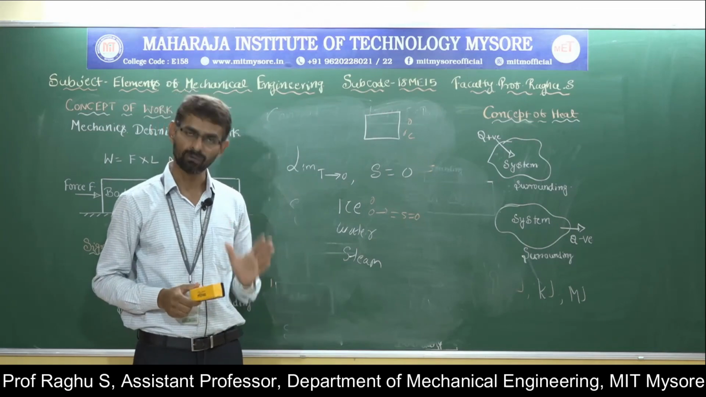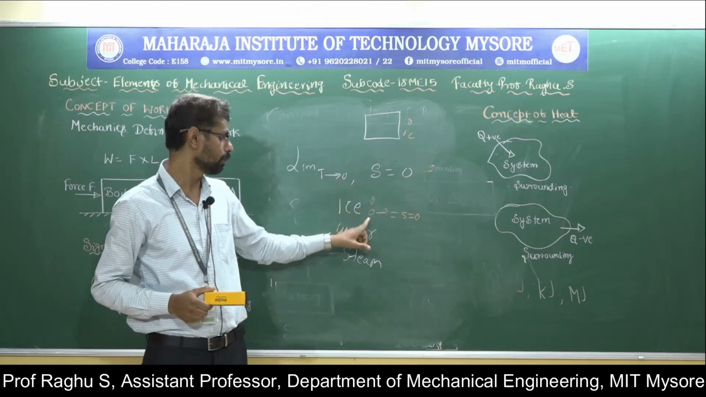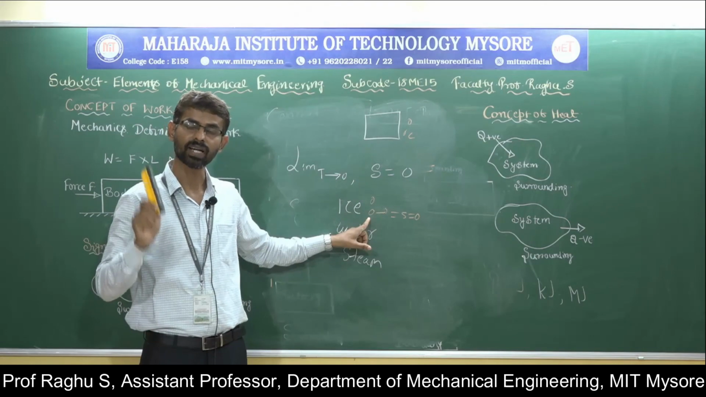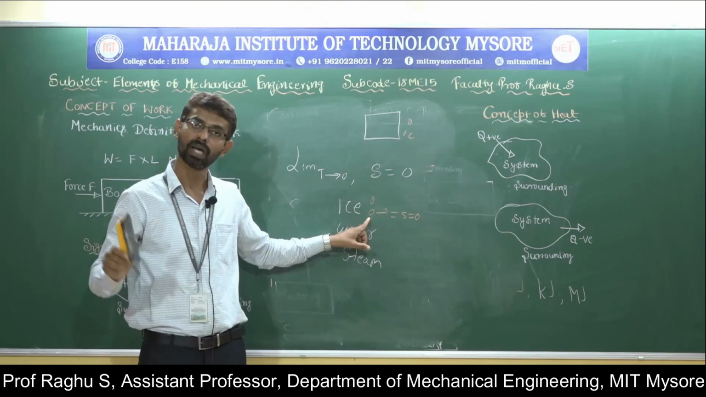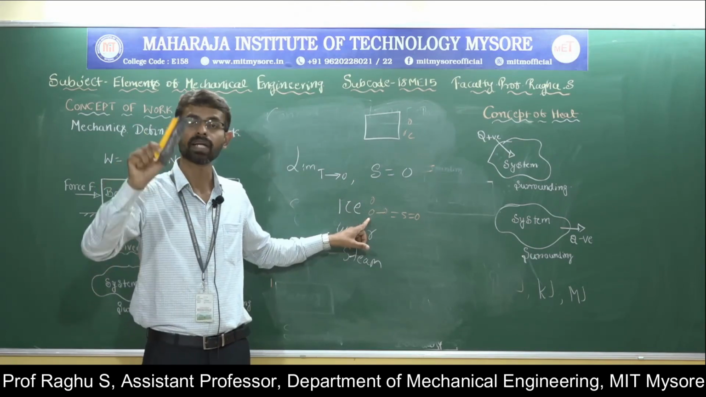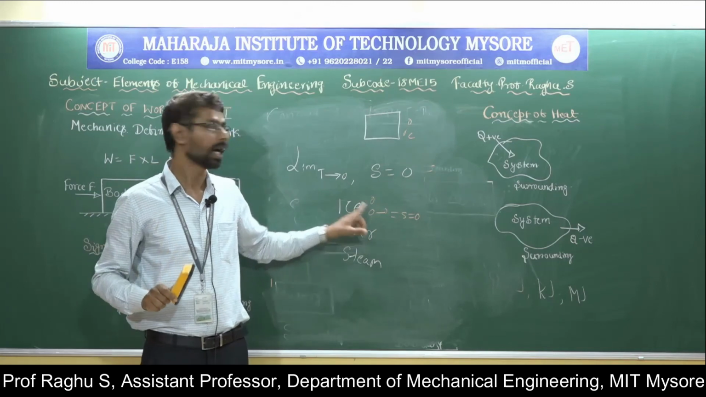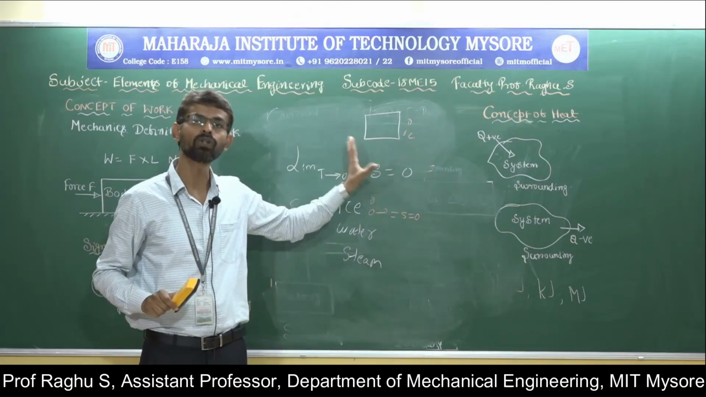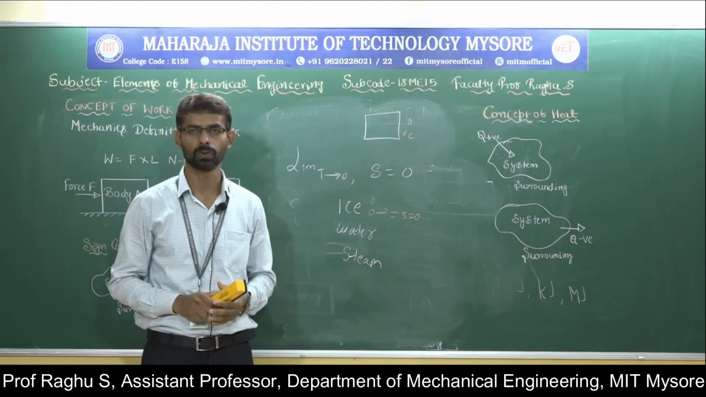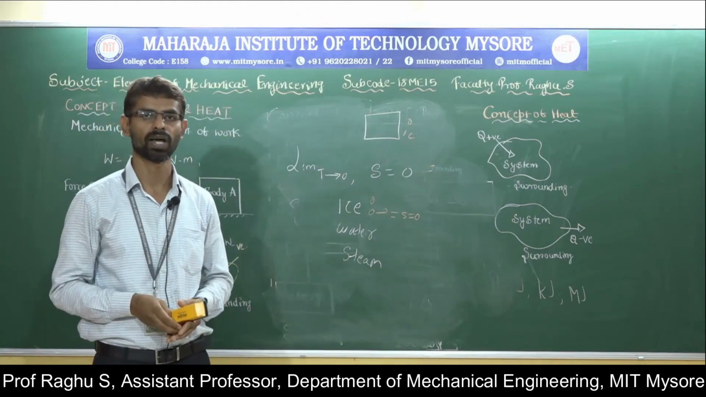The entropy of a perfect crystal at absolute 0 temperature. Suppose ice is taken at absolute 0 temperature, then if you measure its entropy, that entropy is equal to 0. The entropy of a perfect crystal at absolute 0 temperature is equal to 0. So this is the third law of thermodynamics.